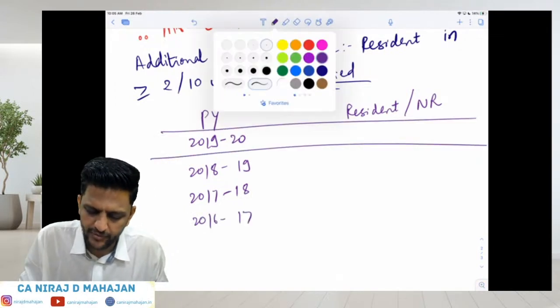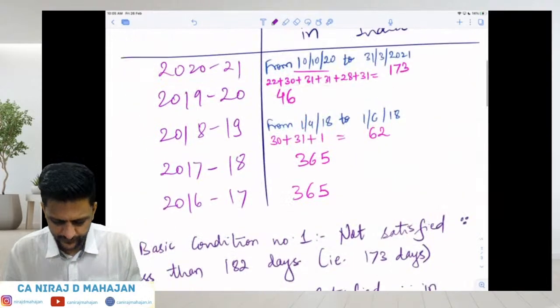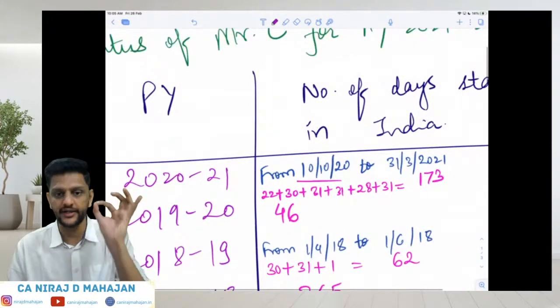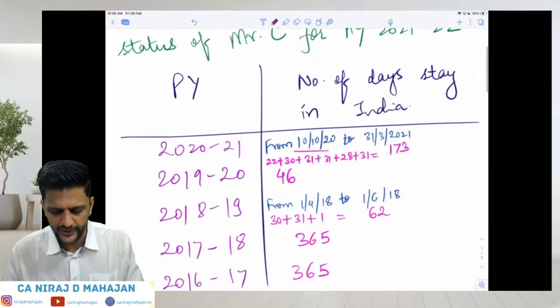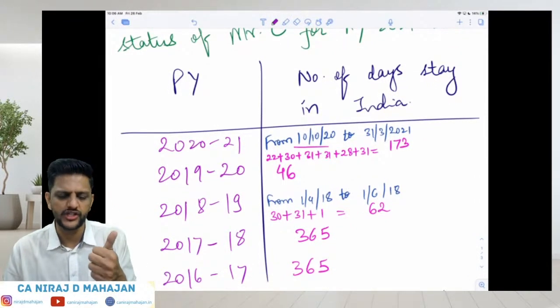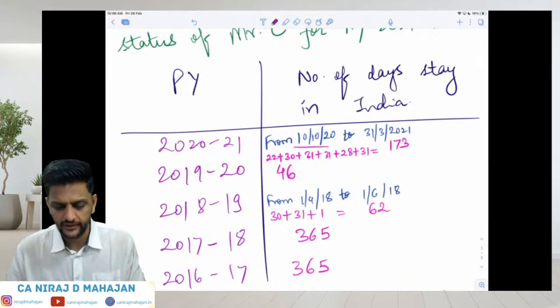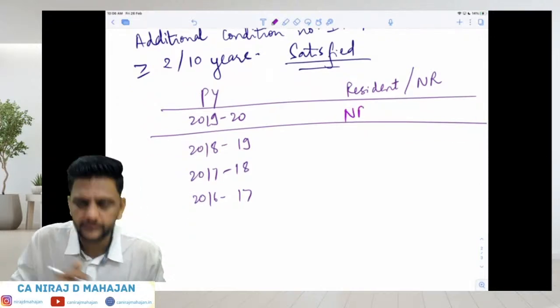In 19-20, how many days is he in India? Only 46. So he is non-resident in 19-20. I hope you are understanding. Why? Because basic condition number 1 is not satisfied, and basic condition number 2 will also not be satisfied. Yes, till here? So he is NR. I'm writing here NR.